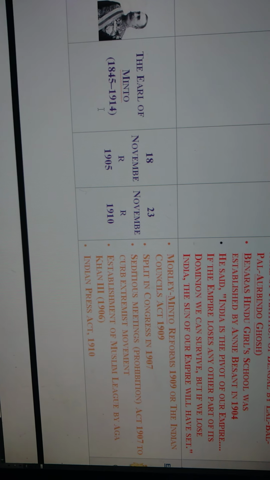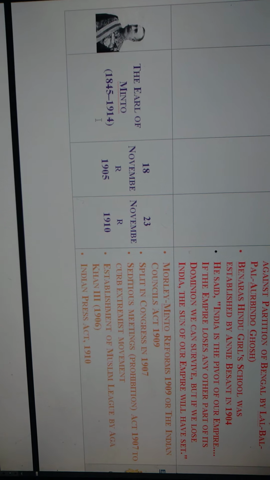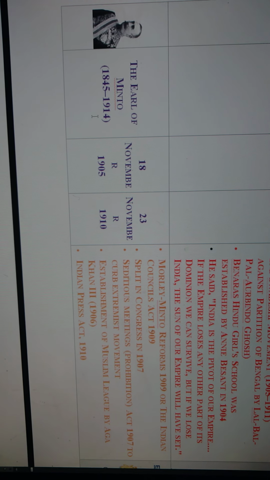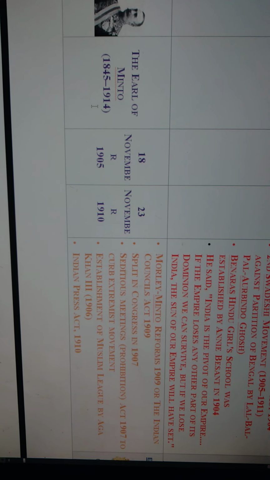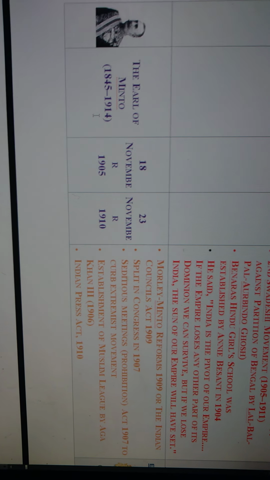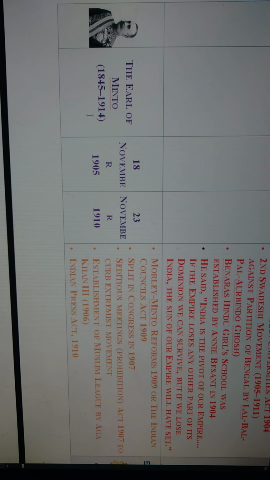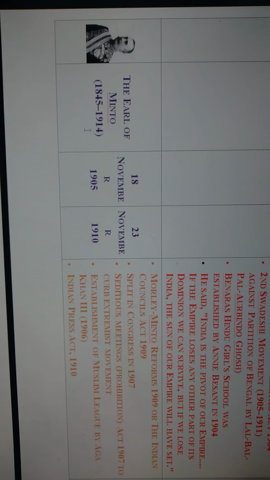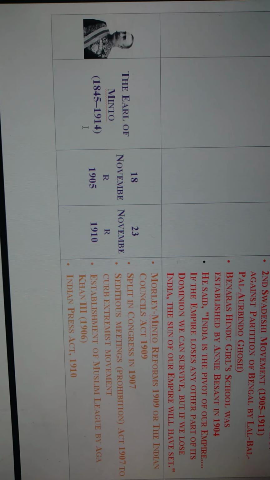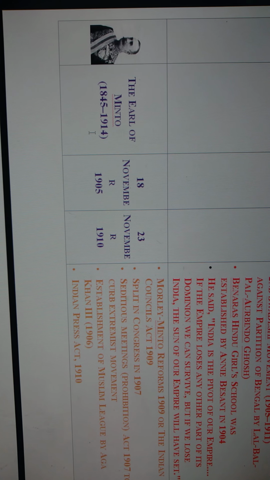In 1907, Garam Dal and Naram Dal, extremists and moderates, these two parts were divided in Congress in 1907. And the Seditious Meetings Act of 1907, to curb the extremist movement. Prohibition was kept on seditious meetings in 1907 by Lord Minto, and the establishment of the Muslim League by Aga Khan.